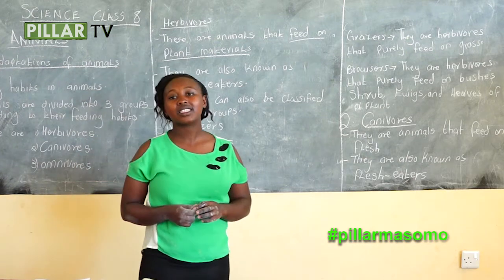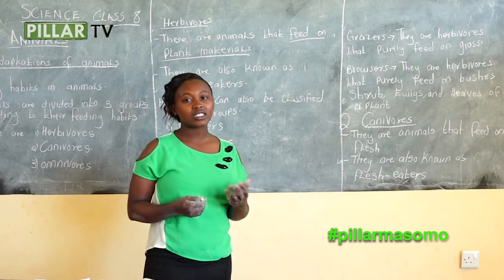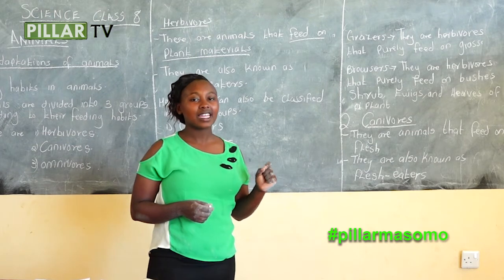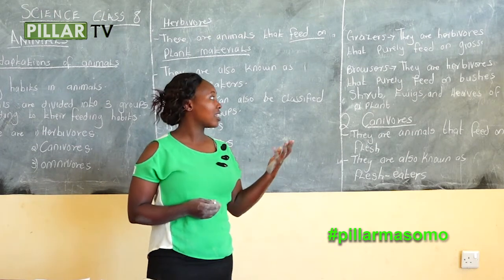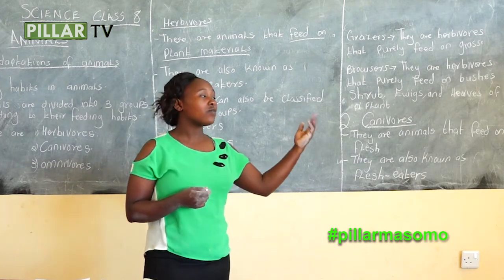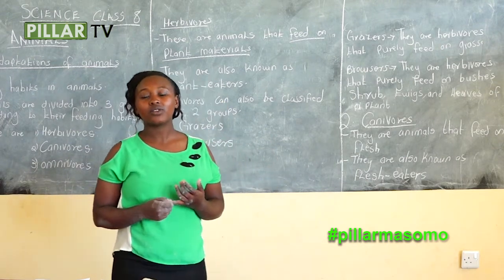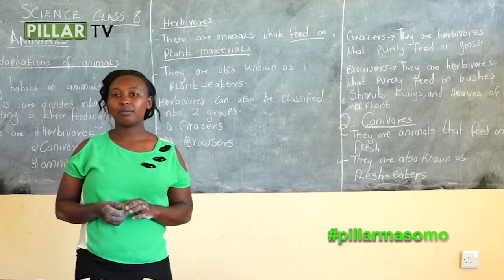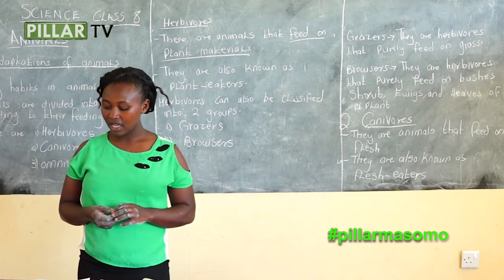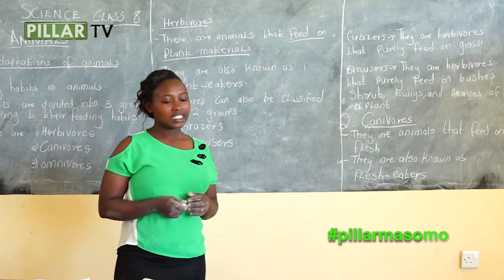And omnivorous, we have said these are animals that feed on flesh and vegetation. They are also known as mixed diet eaters. And examples of these animals are like the human being. Us as human beings, we are also animals, and we feed on flesh and also vegetation. So apart from human beings, we have the pigs, the baboons, the chimpanzees, the monkeys, gorillas, and so on. They feed on flesh and vegetation.